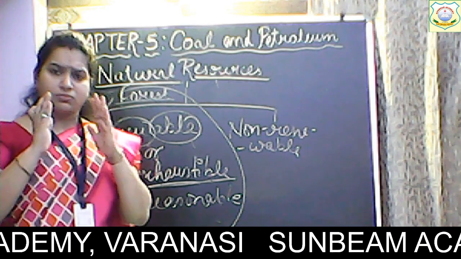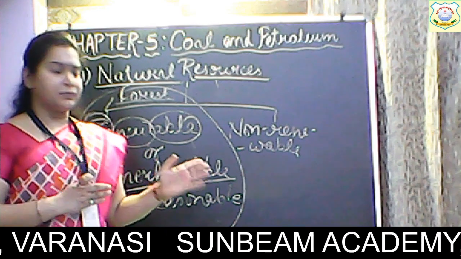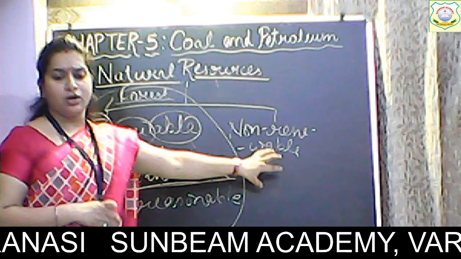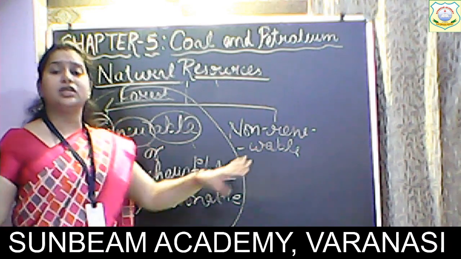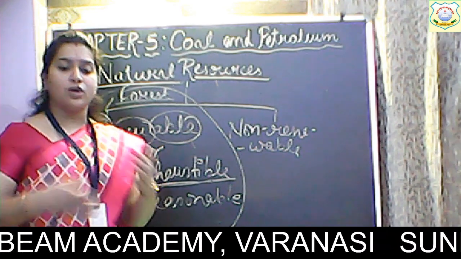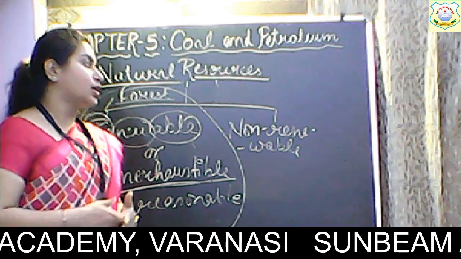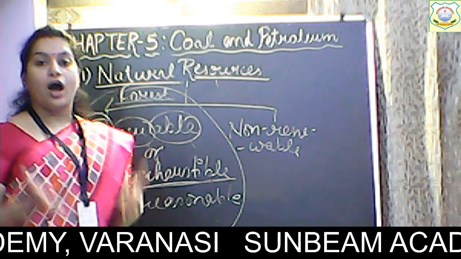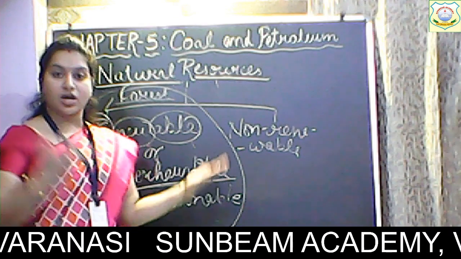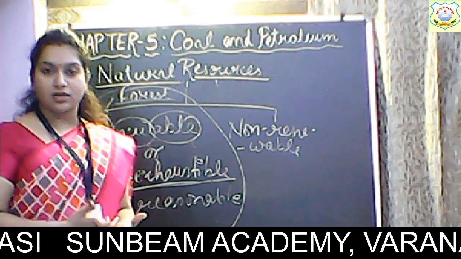Now this is the matter of concern: अगर हम कोई भी non renewable resource को use कर रहे हैं और वो धीरे धीरे खत्म होते जा रहे हैं, जिनको हम दोबारा बना नहीं सकते. Now what will happen? How are we going to use these resources? क्या होगा जब ये resources खत्म हो जाएंगे?